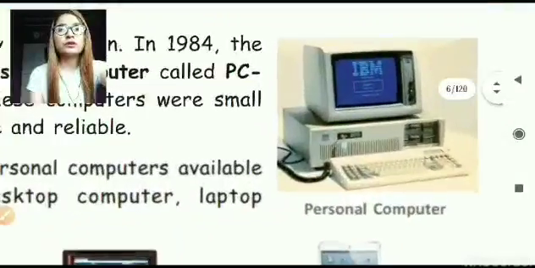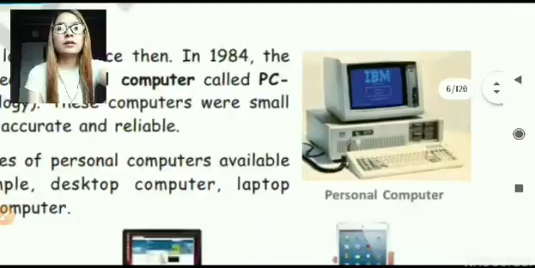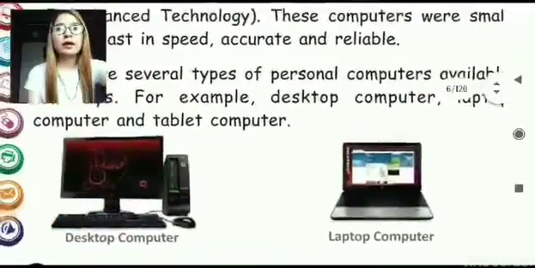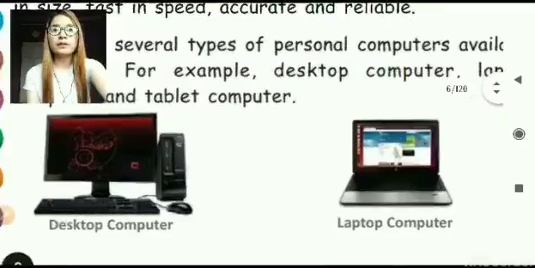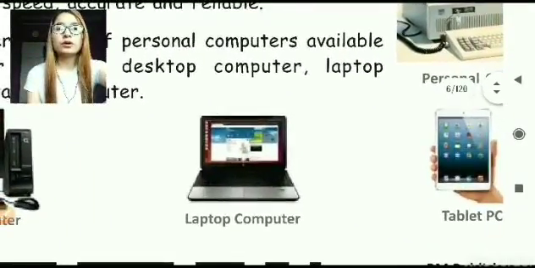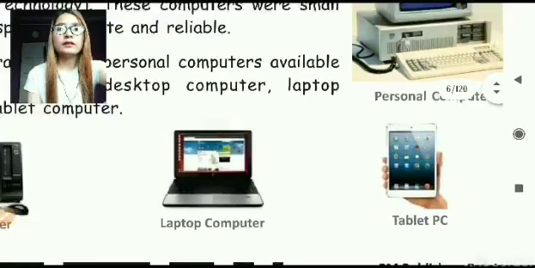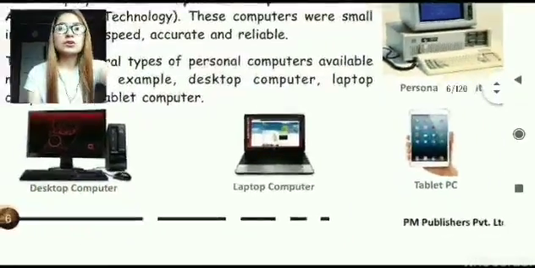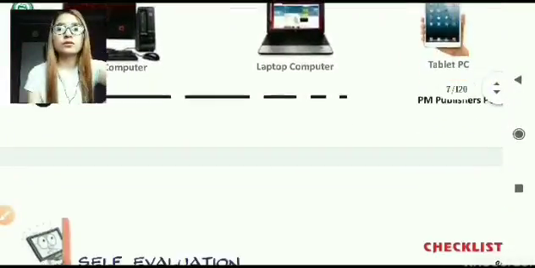These are the previous computers developed by IBM, and then we have the desktop computer over here, which we use in our computer lab and at our home offices, and we have the laptop computer here. We have all seen laptop computers and tablet PCs, which all act as a computer. You can do numerous things over here.